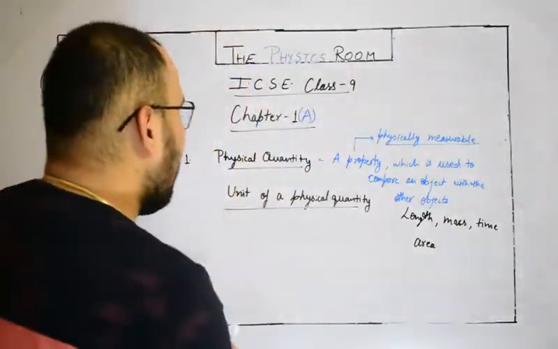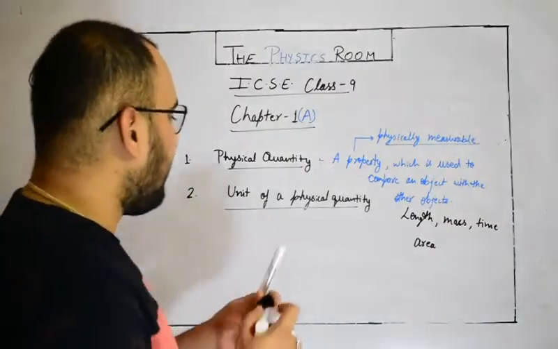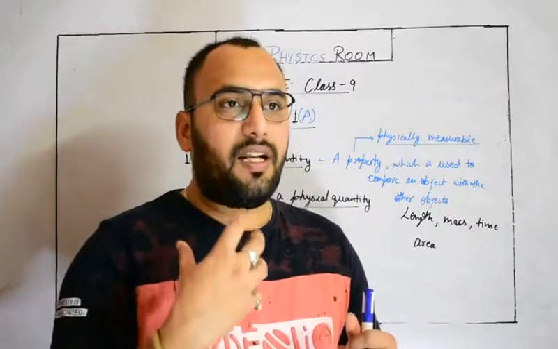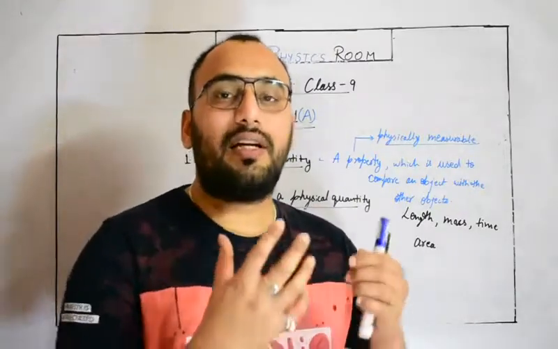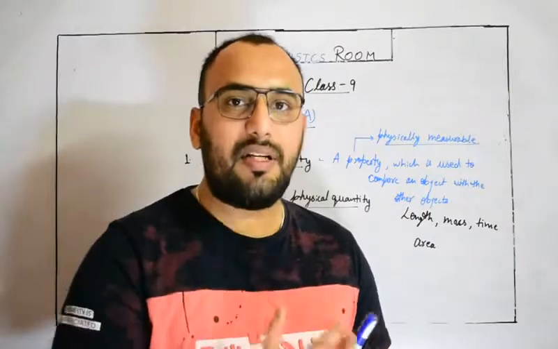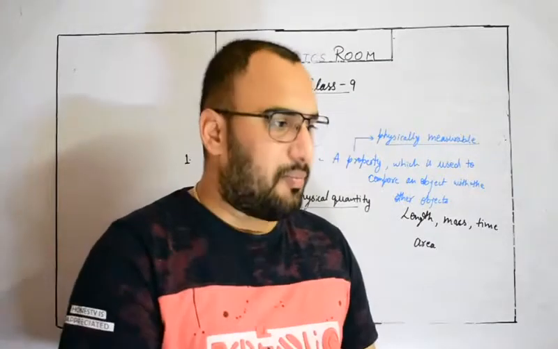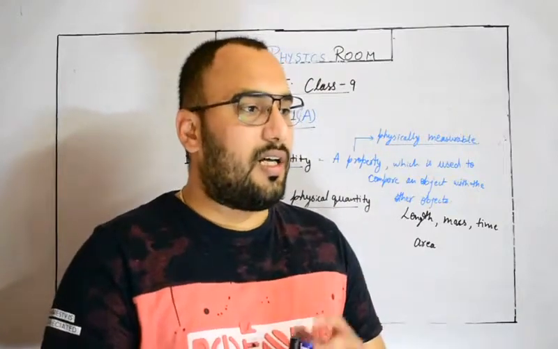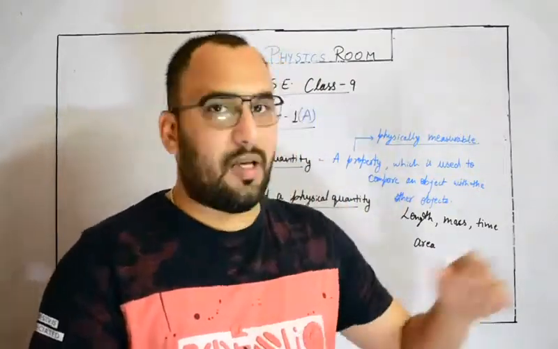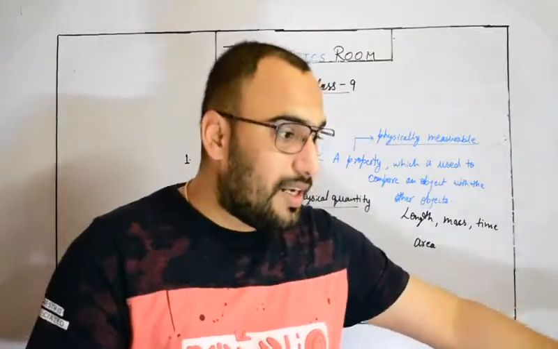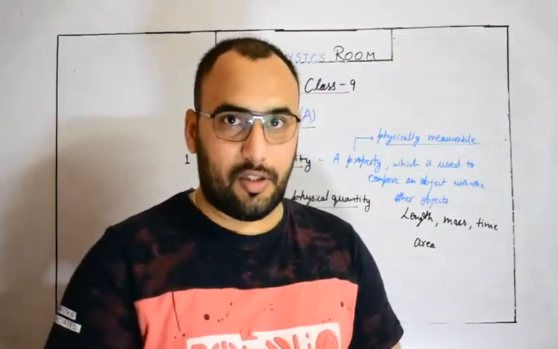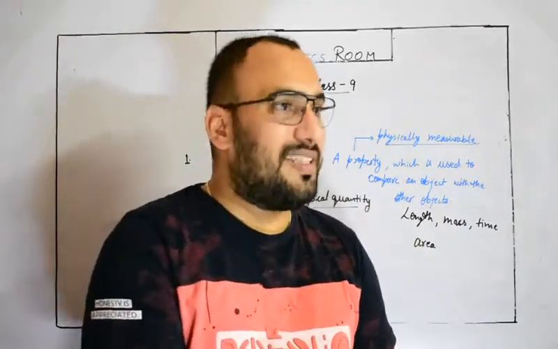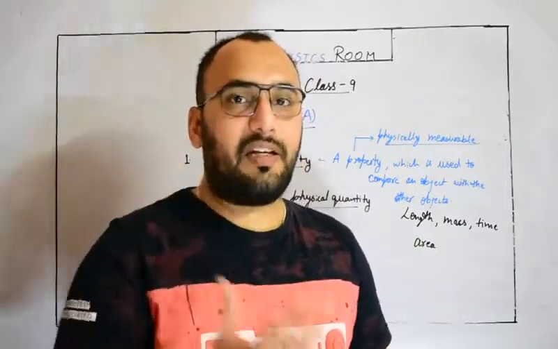Now let's discuss the second point, that is the unit of a physical quantity. What do you mean by a unit of a physical quantity? See, whenever we want to measure something, we need to create a criterion, a parameter to measure. For example, suppose we don't know about the scale, and I ask you to measure the length of a table, or the length of the floor in a particular direction, or the length of the pitch on which we usually play cricket.